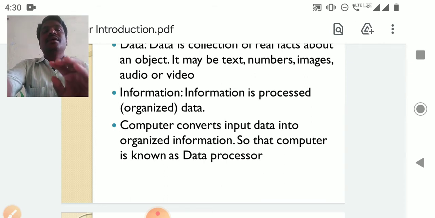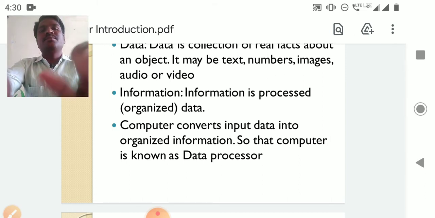So that's why the computer is also called a data processor. A computer converts input data into organized information. There is a difference between data and information. Data is what we have collected. Information is the collected data organized properly.